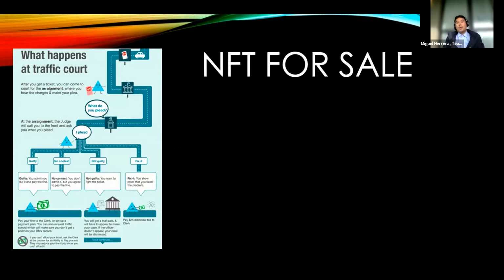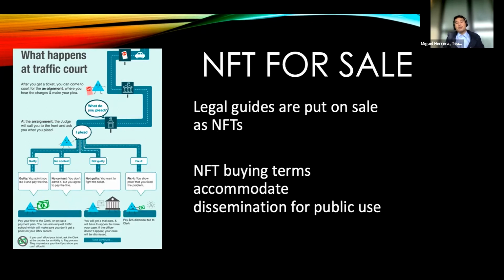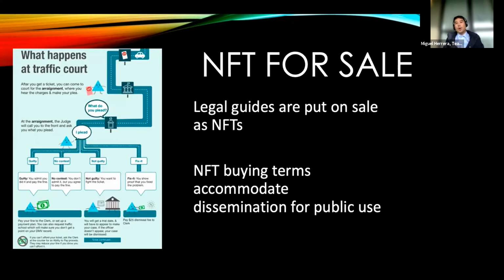The NFT will then be offered for sale, and the buyer in the auction will authorize the use of the work under fair use terms. Next, the proceeds from the sale will be handled by an underlying smart contract, which will allocate the money taken from the sale. One third will go to the artist. Another third will go to the overhead costs for the platform to produce the physical embodiments of the guide.